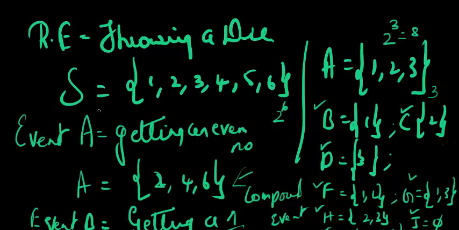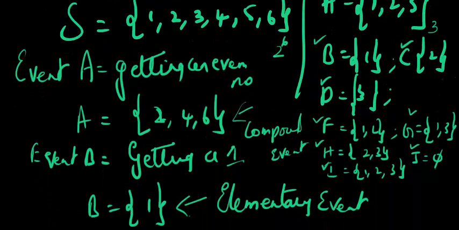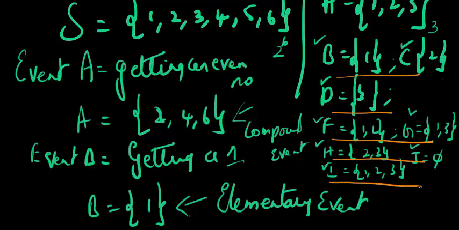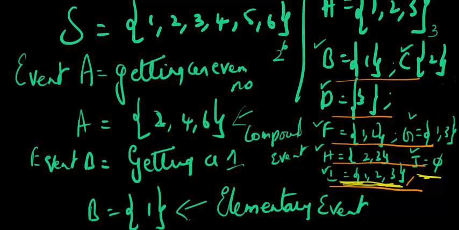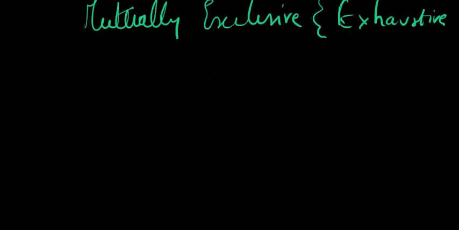I explained event as a subset of a sample space, isn't it? Now if I look at the number of subsets I had here, I had 8. Correct? Along with that, the set itself was a subset, and a null set. Now let's understand this with respect to probability. I'm now going to define another event. I know I'm defining a lot of events, but bear with me. I'm going to define an event M.